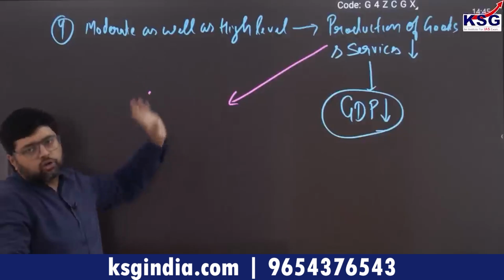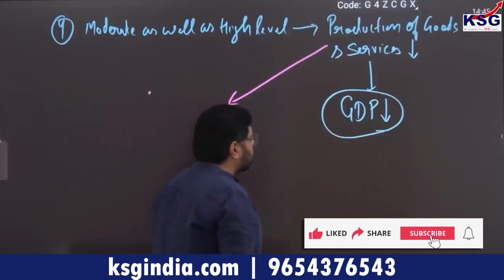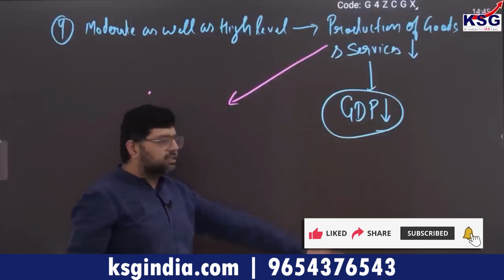So that is why you reduce your production of goods and services, and that will be further responsible for reduction in GDP.